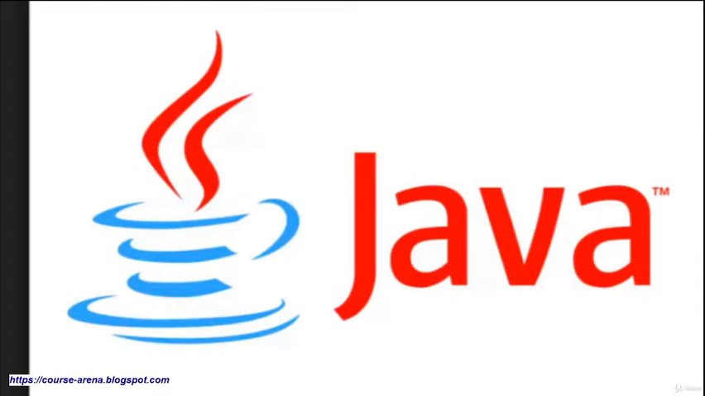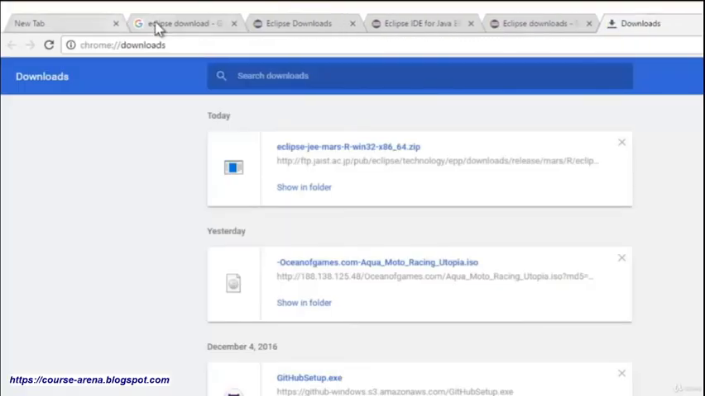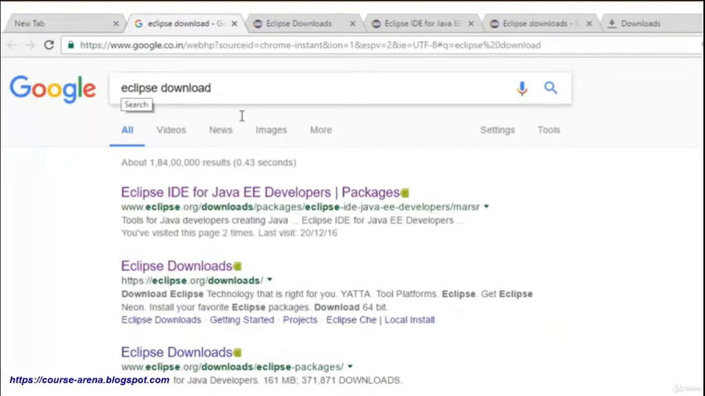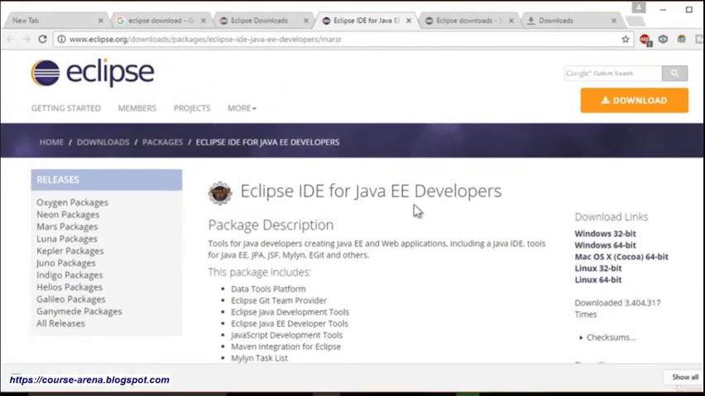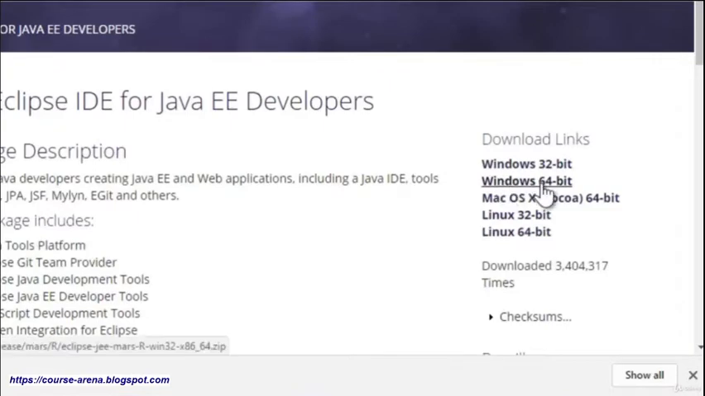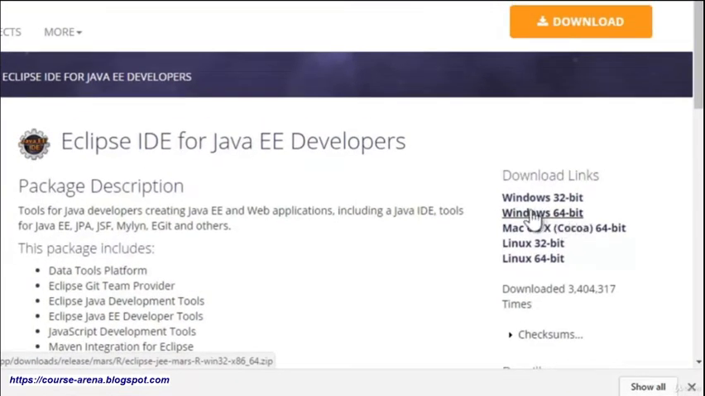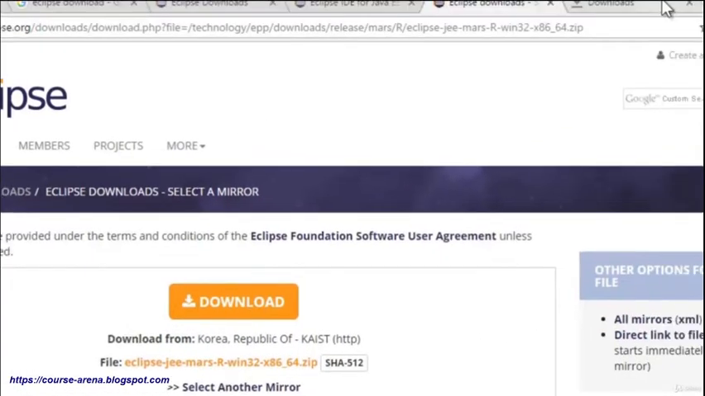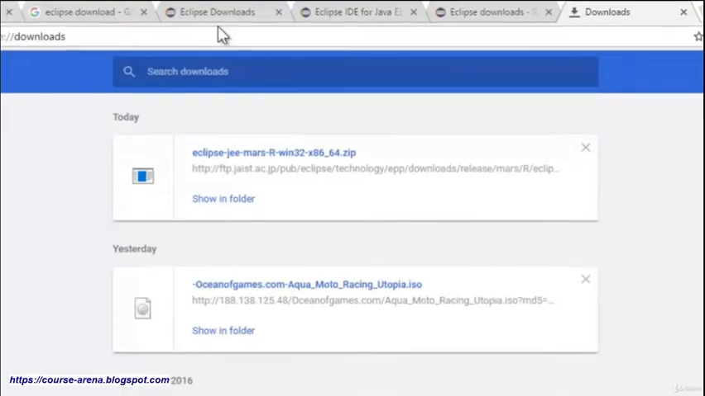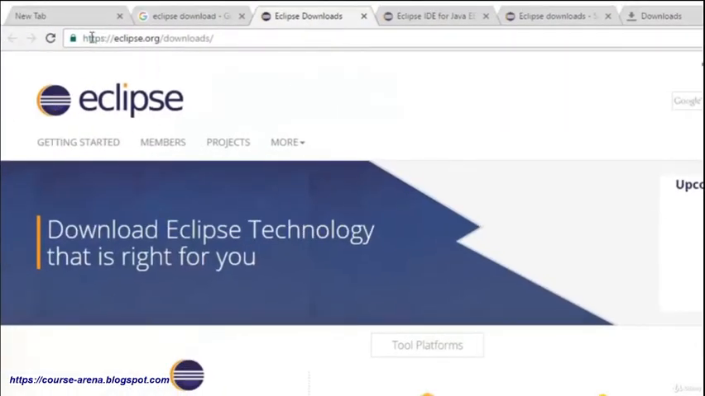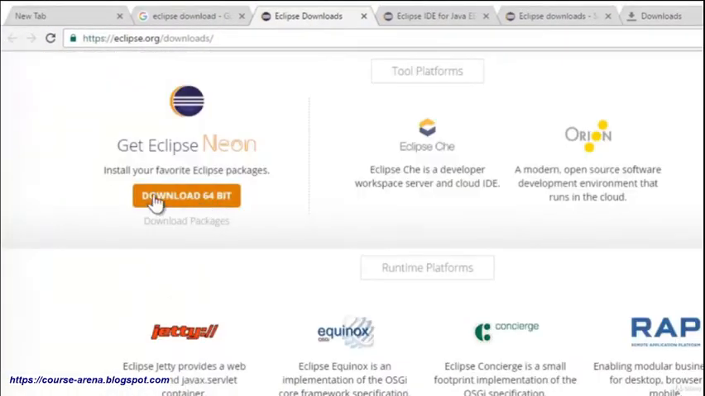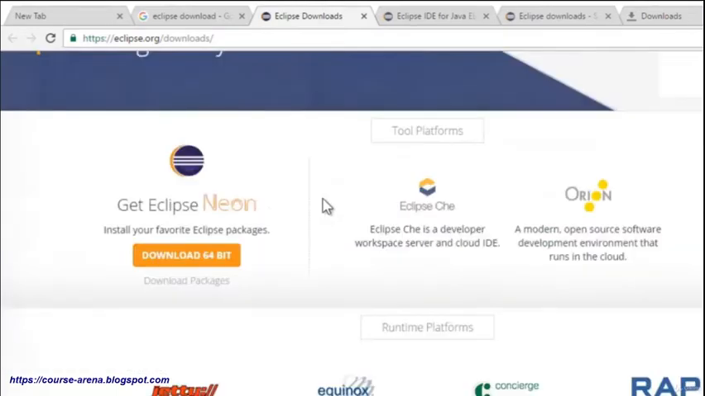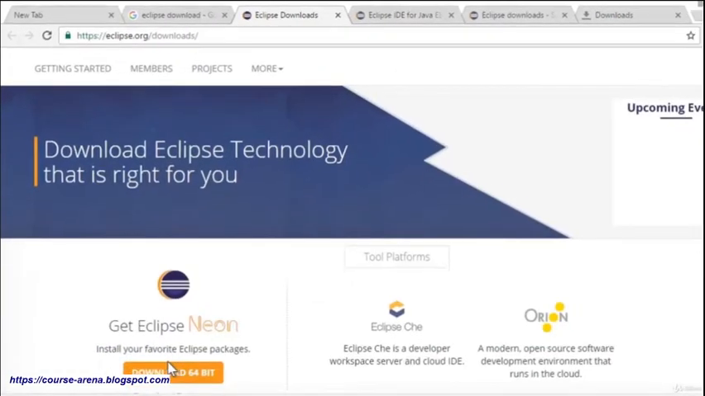So let's download the IDE for Java that is specially made for Java programs. Inside Google we are going to type Eclipse download, and you will hit the first link, and it is going to give you this link. You can download this one. I'm using 64-bit, so I'm going to hit on this, and it is going to lead me to this page. Then I'm going to hit the download button, and it is going to get downloaded over here. Or you can download from eclipse.org and hit the download button, Neon or whatever you like. It's all up to you. You can download any of them.